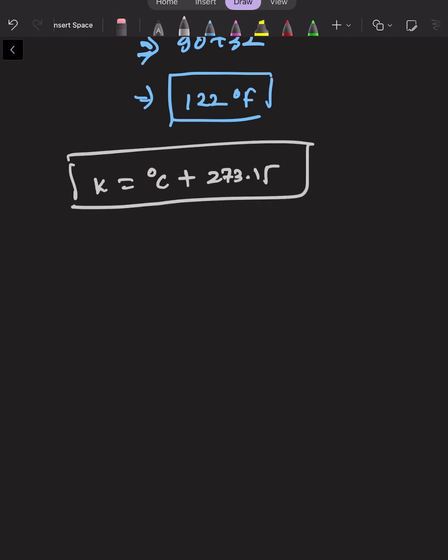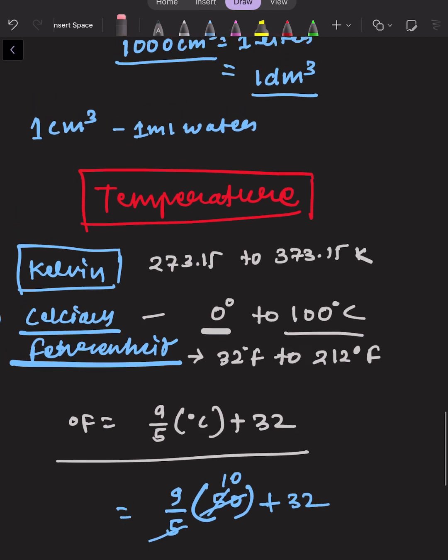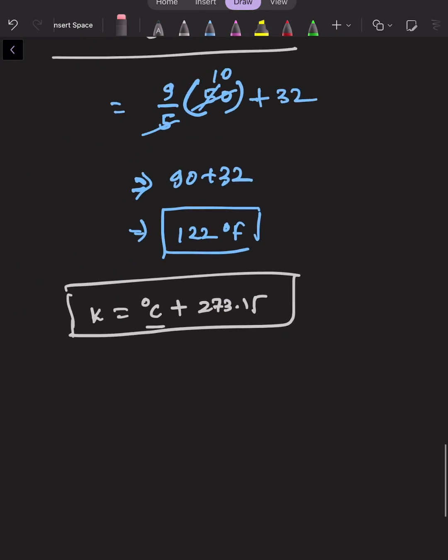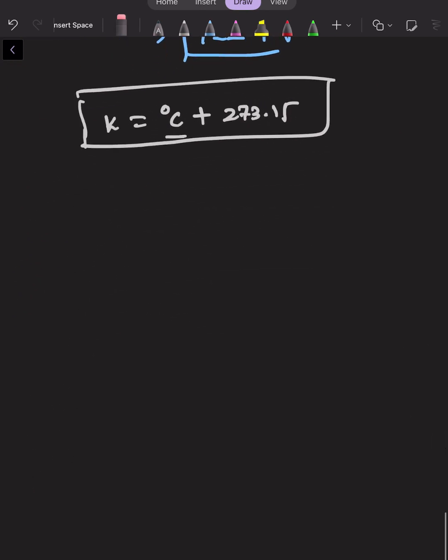We just put the degree Celsius value in this equation, then we will get the value in Kelvin. So these temperature scales are interrelated to each other. Okay, so now we will talk about the density.